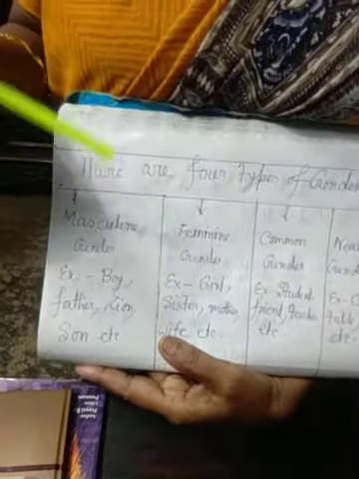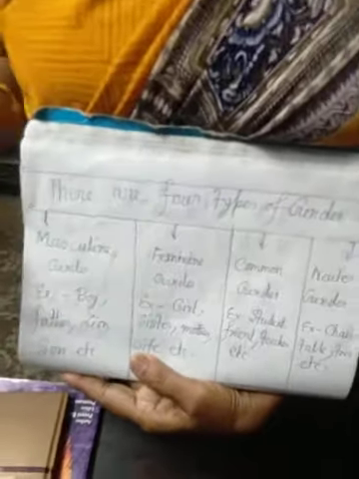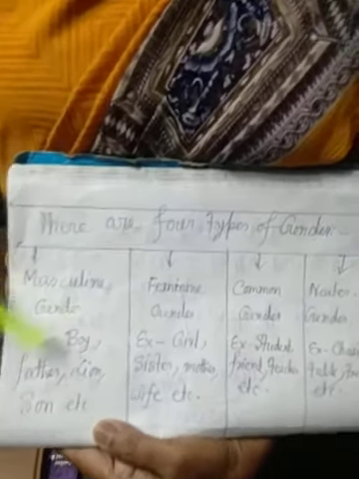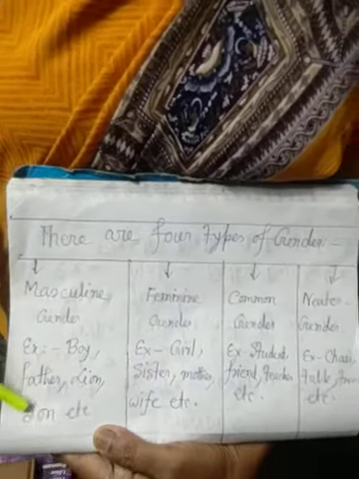Masculine means male, the gender which denotes male animals, male human beings. That is called masculine gender, that is boy, father, lion, son, etc. Feminine gender means which denotes female things, female animals, female mankind, that is girl, sister, mother, wife, etc.